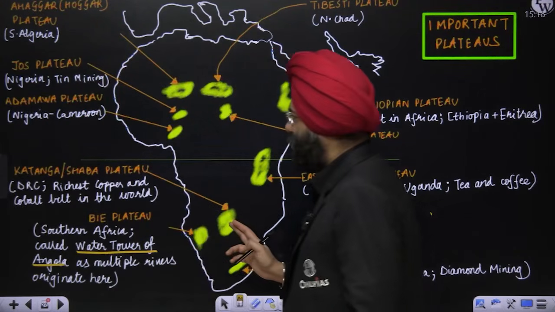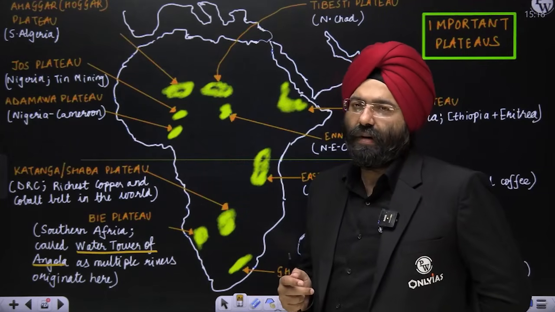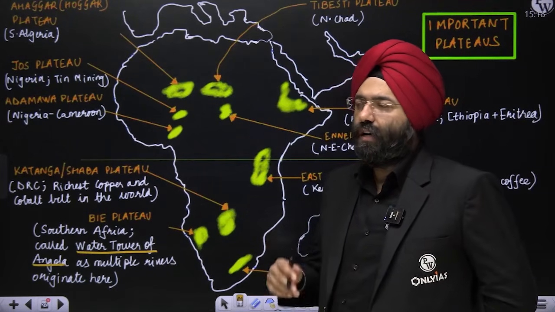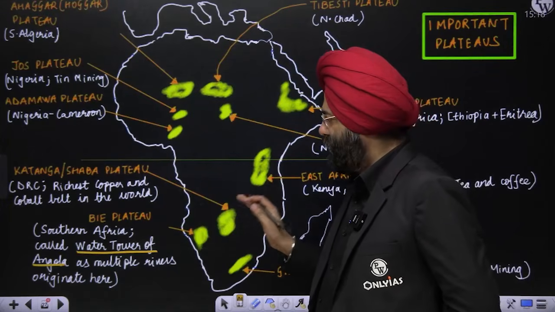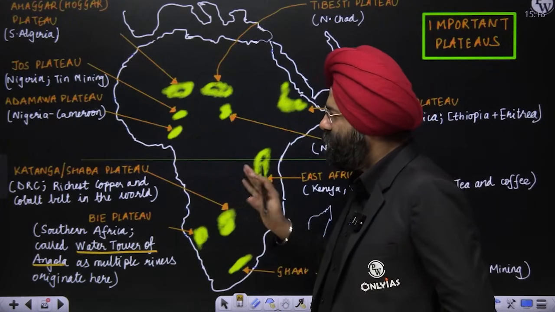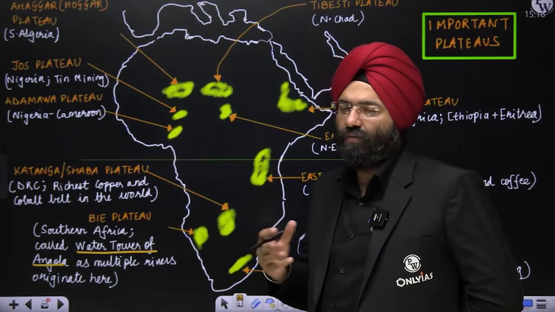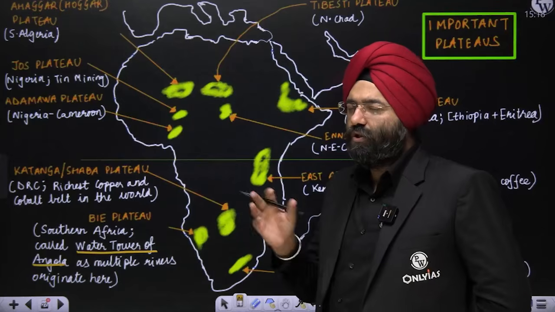Now comes the Katanga Plateau. Remember, in one of the PCS papers a few years back, very well we know that Katanga Plateau is present again in the Democratic Republic of Congo region, but it is one of the richest regions with respect to copper and cobalt mining where it is done. So very rich in copper and cobalt.